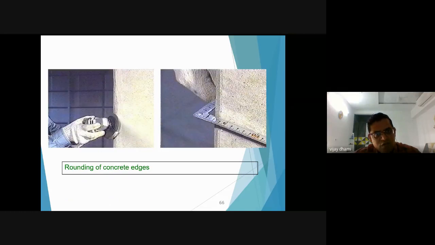After that, you will do a rounding of the edges of the column. Means if your column is rectangular and you are applying a carbon fiber wrapping system, you need to round your concrete edges, otherwise your fibers may get cut by the edge of the concrete. So you can see in these photographs, after rounding of the edge, such kind of difference you will find.